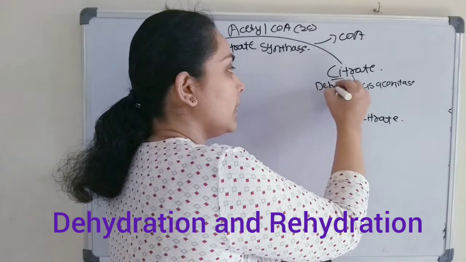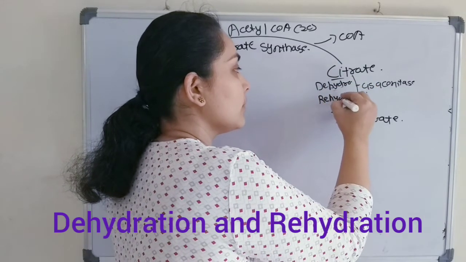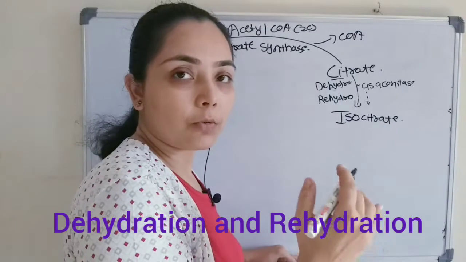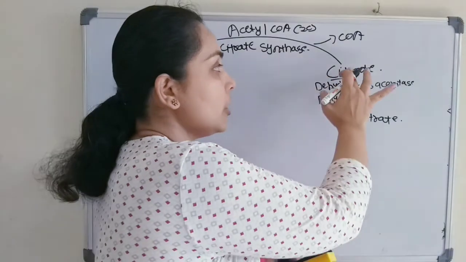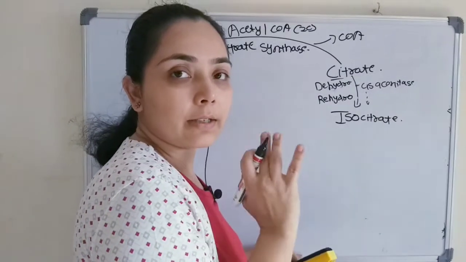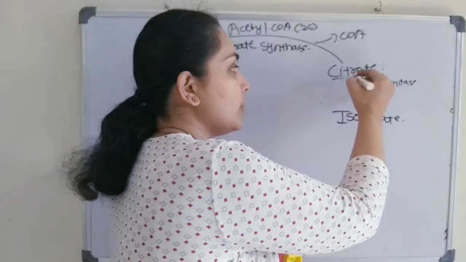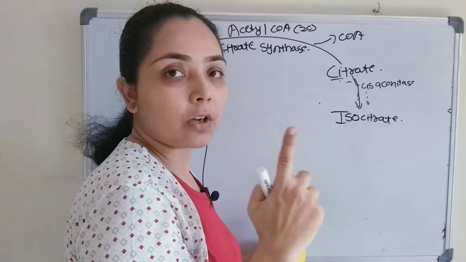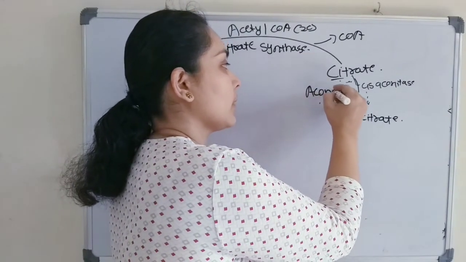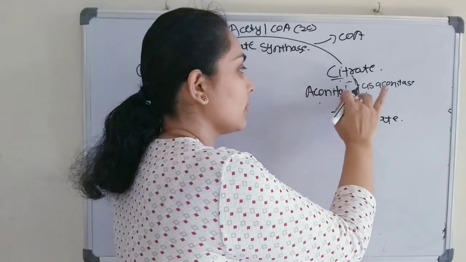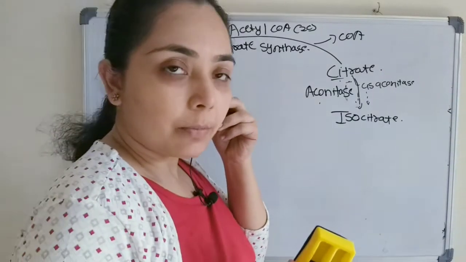First there is a dehydration and then a rehydration, meaning removal of water and then addition of water. So there is just a shifting of the OH group from one carbon to another carbon. So from citrate we get isocitrate, that is an isomerization reaction, and the enzyme involved here is aconitase.